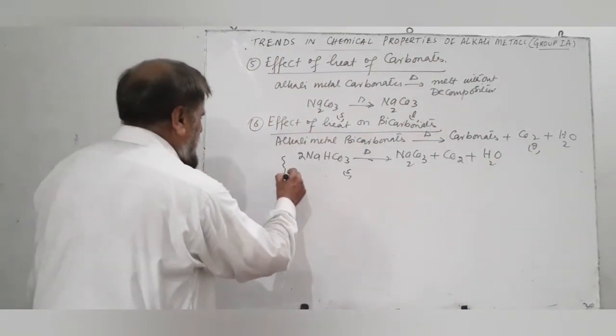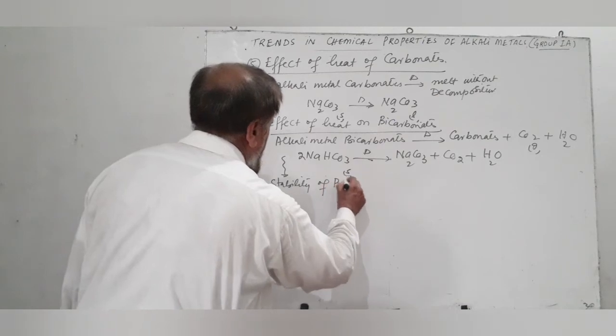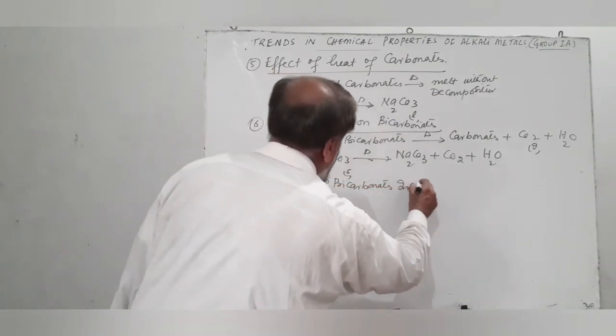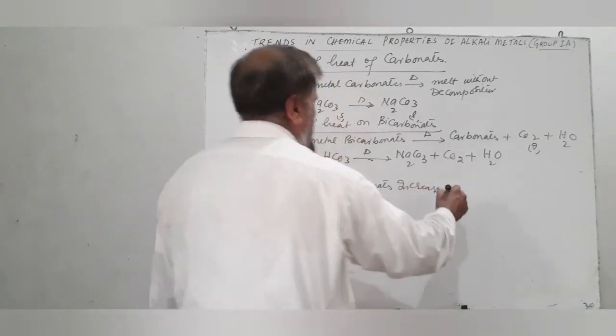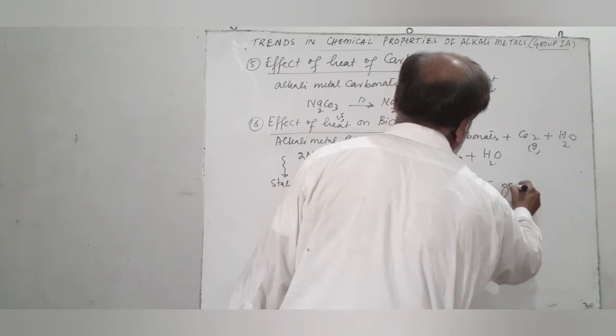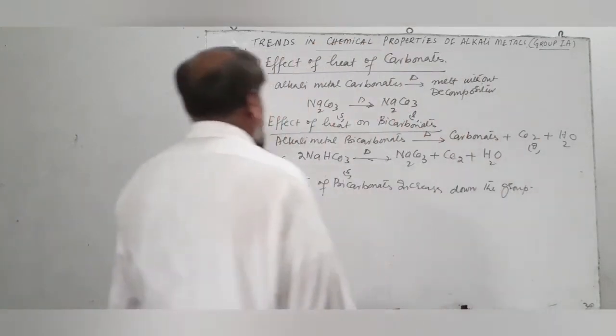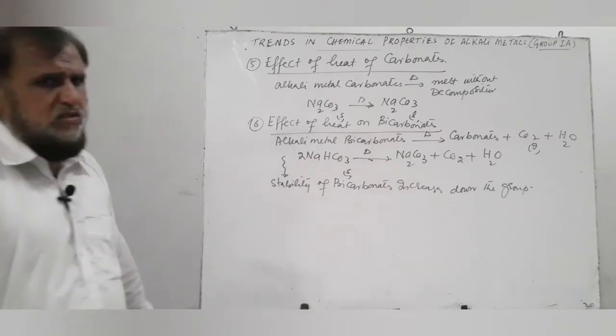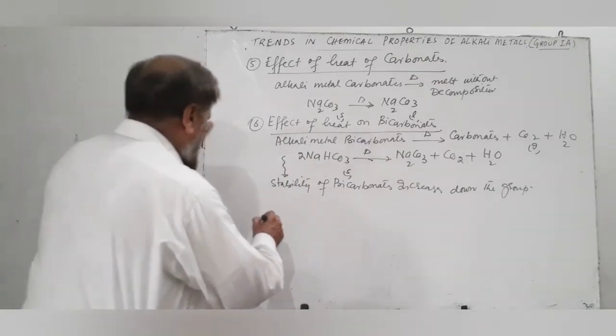When we move down the group, the stability of bicarbonates increases, which means that as we move down the group, the bicarbonates will become more stable.